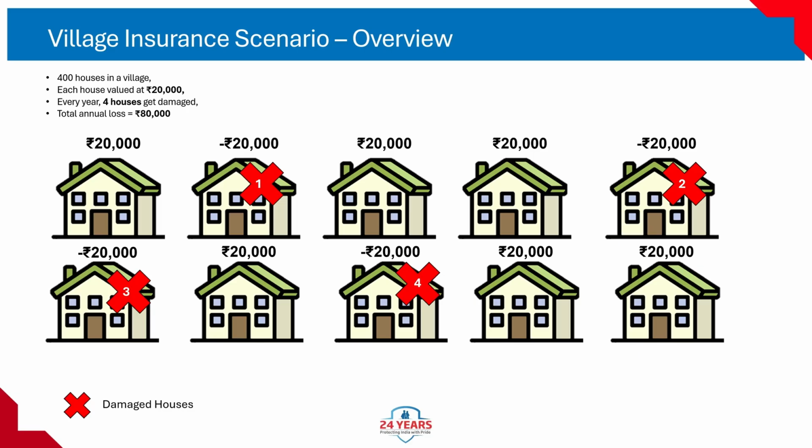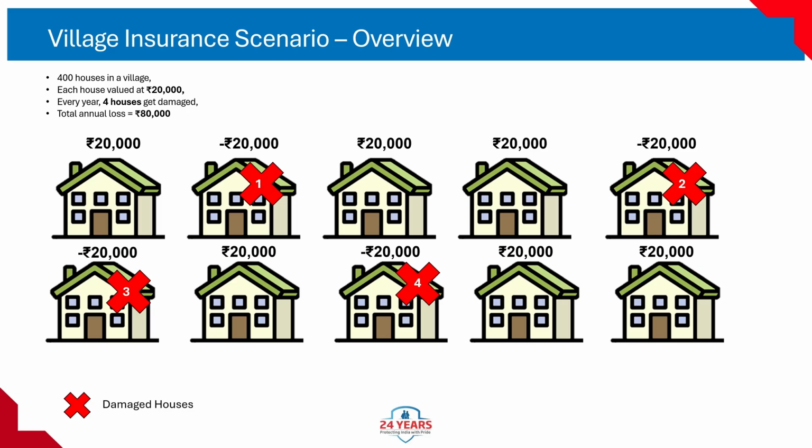Number of houses damaged each year 4. These are shown with red X marks in the slide. House 1, 2, 3, 4. Loss per damaged house 20,000 rupees. If one house is destroyed, the owner loses 20,000 rupees. Total annual loss: 4 houses times 20,000 rupees each is equal to 80,000 rupees total loss in the village in 1 year.